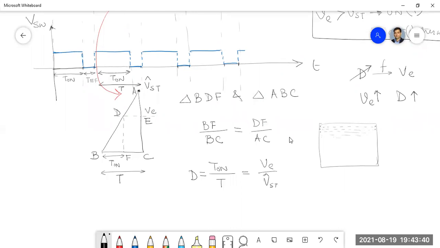So by assuming this sawtooth waveform, we have established a linear relationship between the duty cycle and the error voltage VE. This is the basics of PWM, and this is how we can generate a PWM signal. Is that point clear? Any question from you?